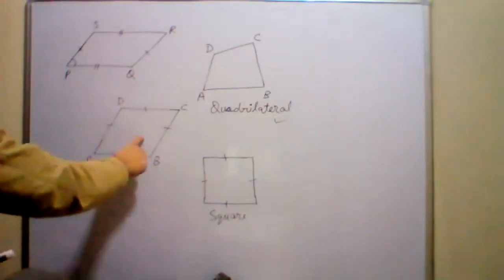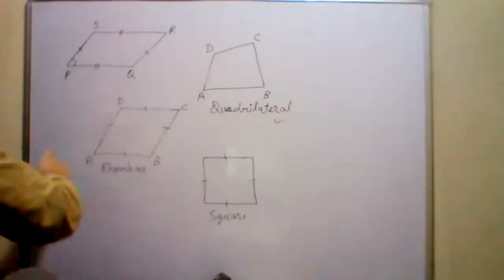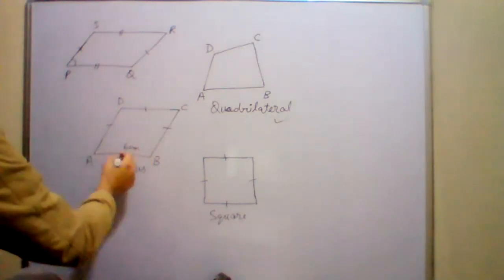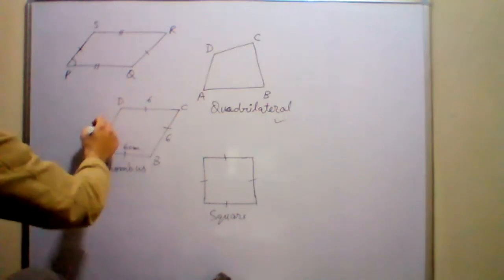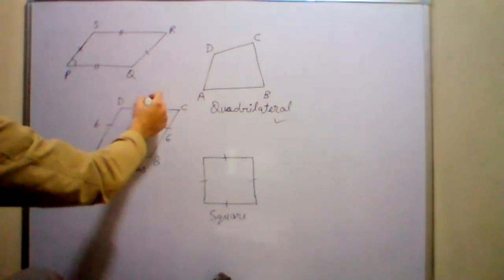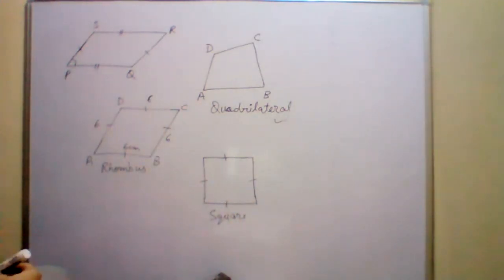All sides are equal, am I right or not? The length of AB is equal to BC is equal to CD is equal to DA. That means if this is 6 centimeter, मैं आपको बोल देता हूँ, the length of AB is 6, BC is also 6, CD is also 6 and DA is also 6. All the four sides are equal. So square में भी ऐसे ही होता है, am I right or not? आपने पढ़ा था अभी square में भी ऐसे ही होता है. All sides are equal. Yes, sir.